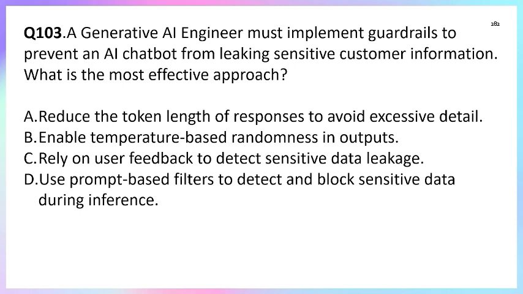So option A, limiting length does not guarantee to prevent the leakage, right? The model could still leak sensitive data in short responses. So option A is incorrect. Whereas option B, temperature control, as I also explained in the previous question, controls the creativity and randomness, not safety. So option B is also incorrect. Whereas option C, feedback is useful for the post improvement, but it is not a proactive guardrail. So feedback does not work here.